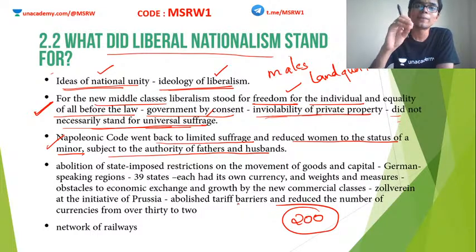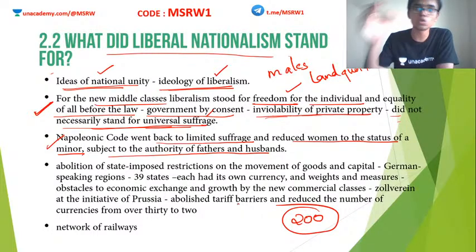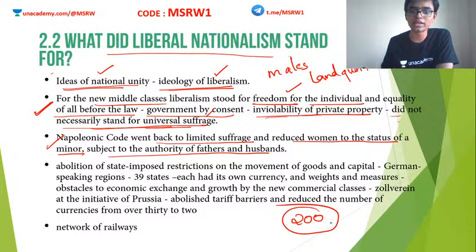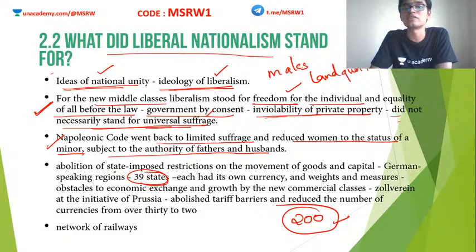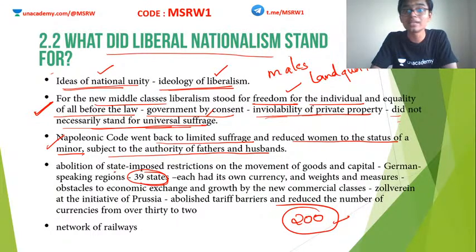When Napoleon started expanding and waging war against these nations, he managed to unite these 200 different principalities into 39 states. So Napoleon was the person who initiated this unification of Germany.